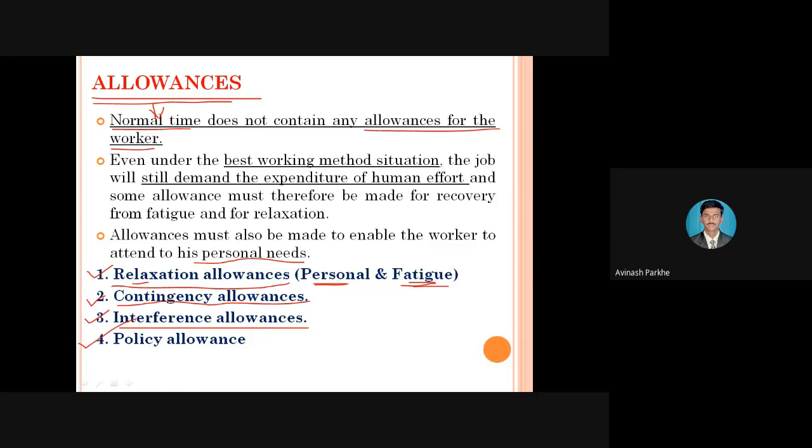So this policy allowance is totally based on the management. The worker, the operator, can demand the relaxation allowance, contingency allowance, and the interference allowance. This is the requirement of the operator. Therefore, anytime any worker can demand, I want the relaxation allowance, I want the contingency allowance, I want the interference allowance. As per the demand, management has to provide the relaxation allowance, contingency allowance, and the interference allowance as per the requirement.